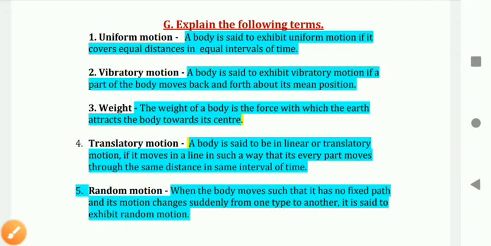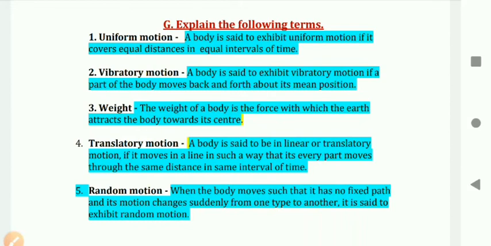Okay. Question number G. Explain the following terms. First, uniform motion. A body is said to exhibit uniform motion if it covers equal distance in equal interval of time. Second, vibratory motion. A body is said to exhibit vibratory motion if a part of the body moves back and forth about its mean position, then we can say the body is in vibratory motion.